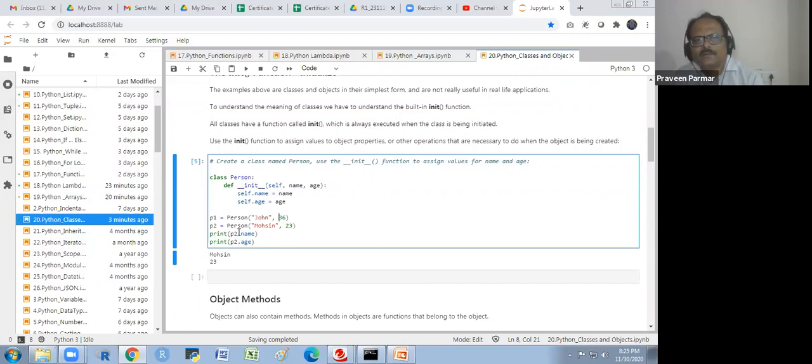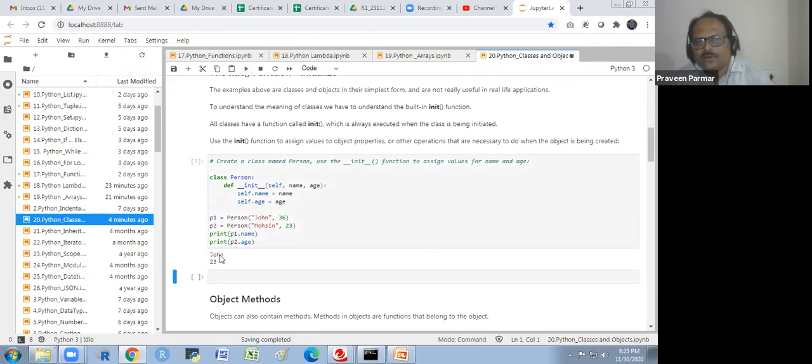If I write print P1 dot name, I have done this first and it has already been saved inside. If I call this object, P1 dot name, P1 has many attributes I could write here, whatever I take. So I will get John.